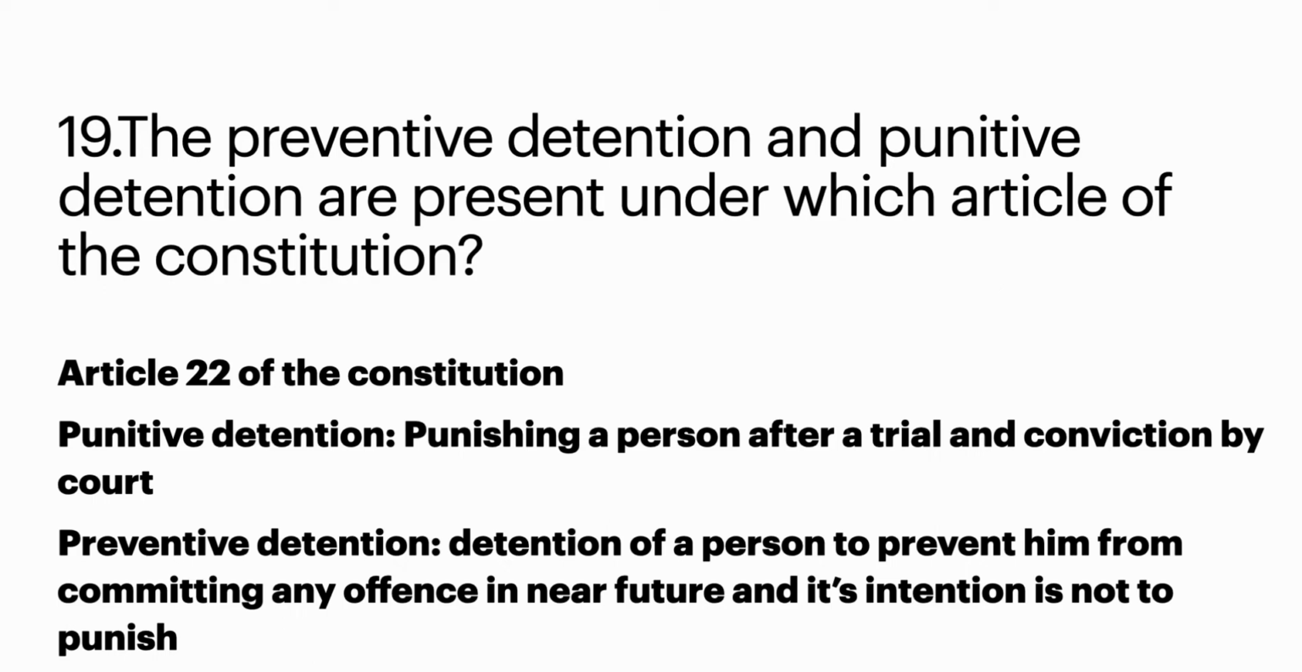Here we have to know the difference between preventive detention and punitive detention. Punitive detention is punishing a person after a trial and conviction by the court. And preventive detention, as the name itself says, is detention of a person to prevent him from committing any offense in the near future. The important point of preventive detention is that its intention is not to punish but to prevent future offenses.